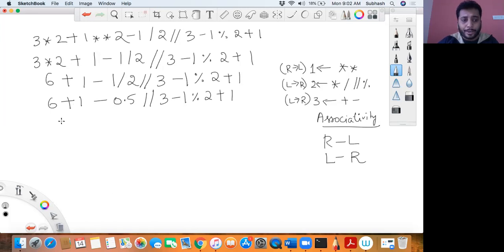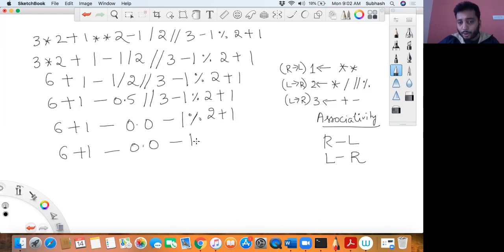So what will I do here now? I will finish off all. Yes, I have the truncation operator again. So 6 plus 1 minus, the float truncation operator with 3 will result in a float value, which is 0.0, minus of 1 modulo 2 plus 1, right? Then what happens? 6 plus 1 minus of 0.0, I'll keep it as it is, minus 1 modulo 2 will give you 1 plus 1. Okay, then what happens here?